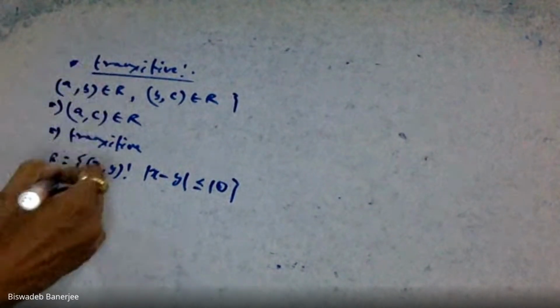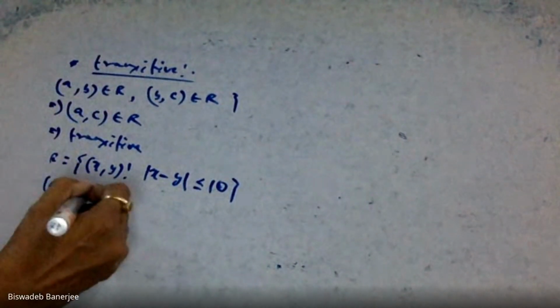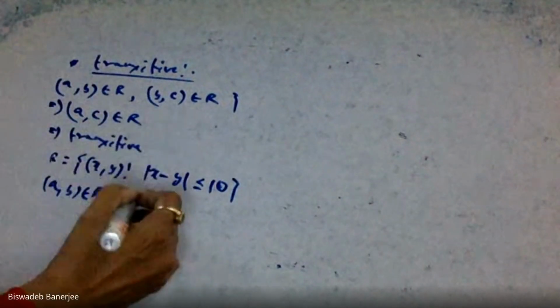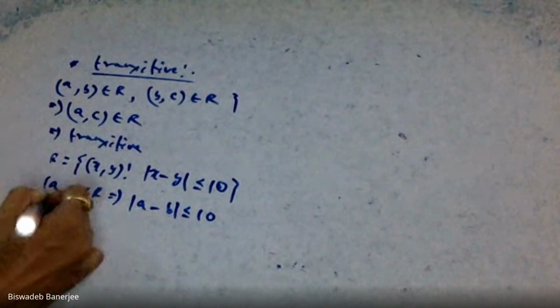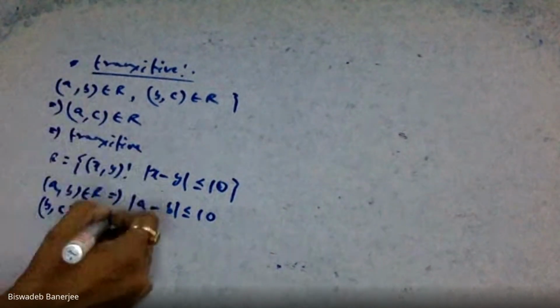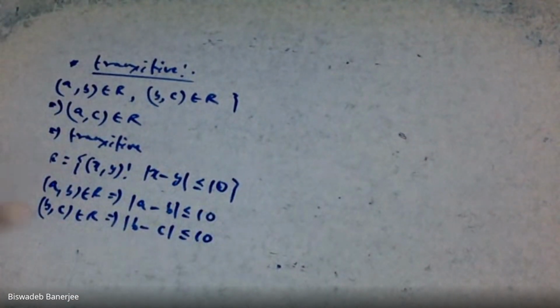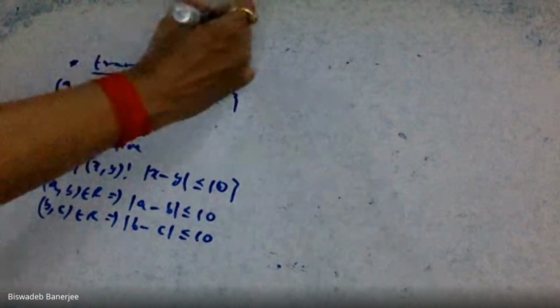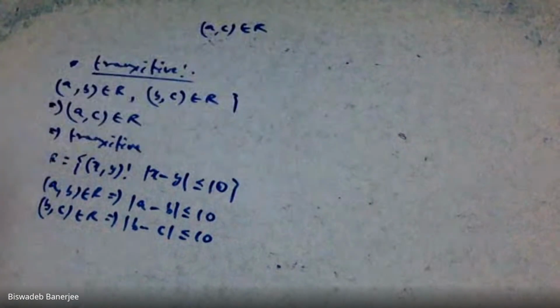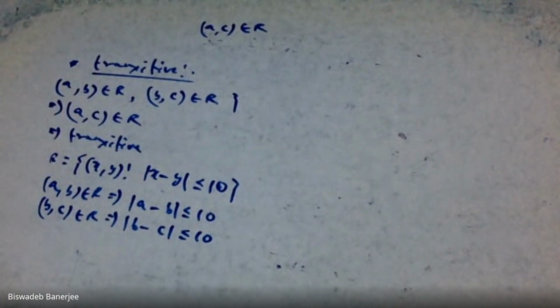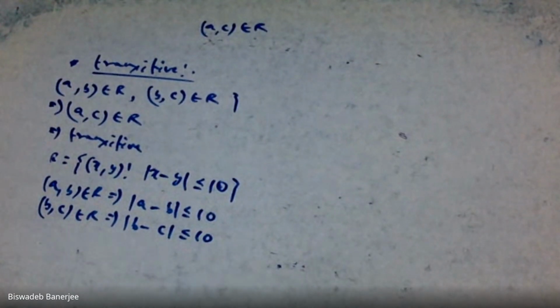For this, take any two elements (A, B) belongs to R. This is given. (A, B) belongs to R means what? Mod of A minus B less than or equal to 10. Next, take another two elements (B, C) belongs to R. It means mod of B minus C less than or equal to 10. We are assuming this. We are required to show (A, C) also is in relation. What do I have to show? I have to show that (A, C) is also in the relation. How can we prove this?